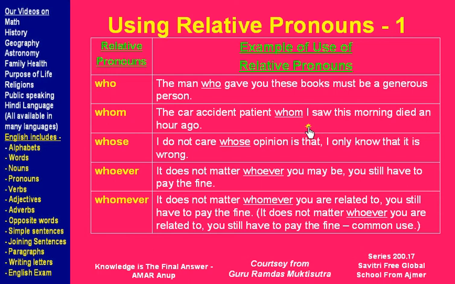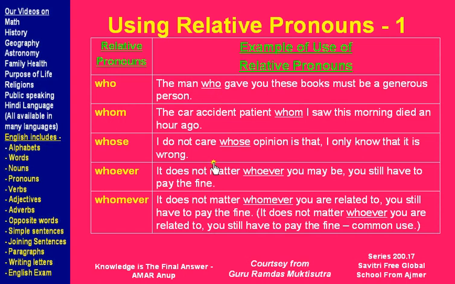Since I was the one who was doing the action of seeing, and the patient was the object of my seeing, this is an object pronoun type of relative pronoun compared to this one, which is a subject pronoun type of relative pronoun.